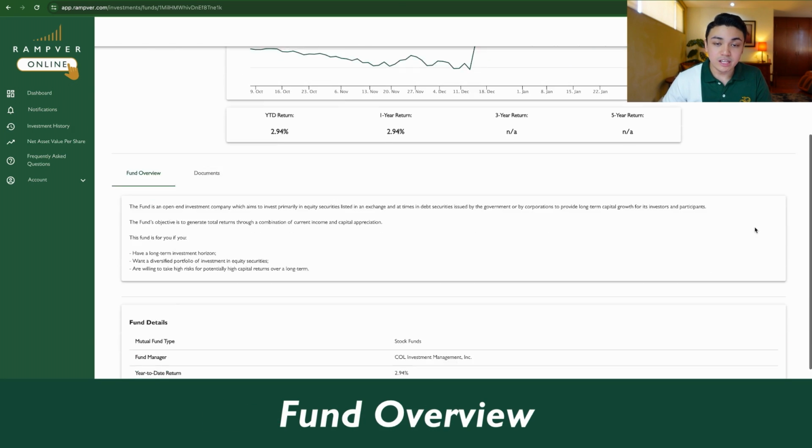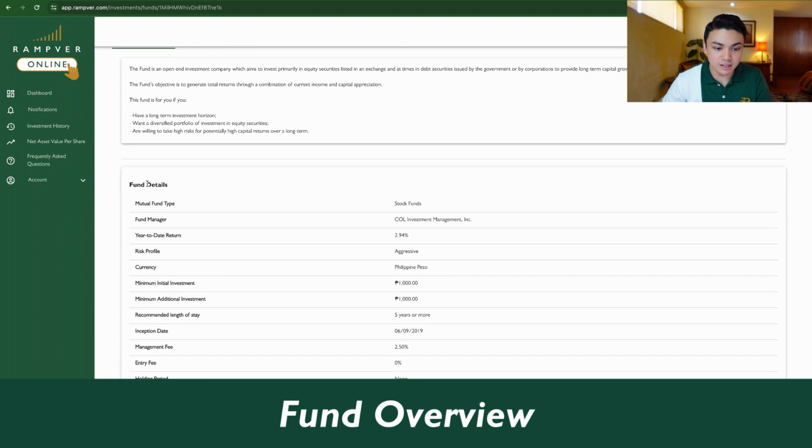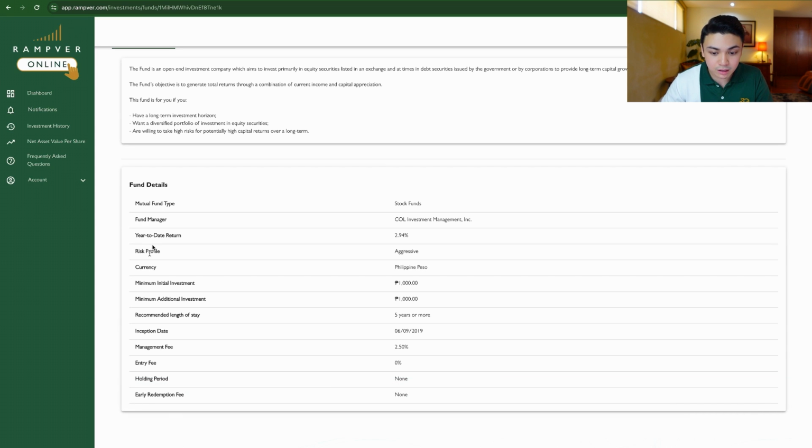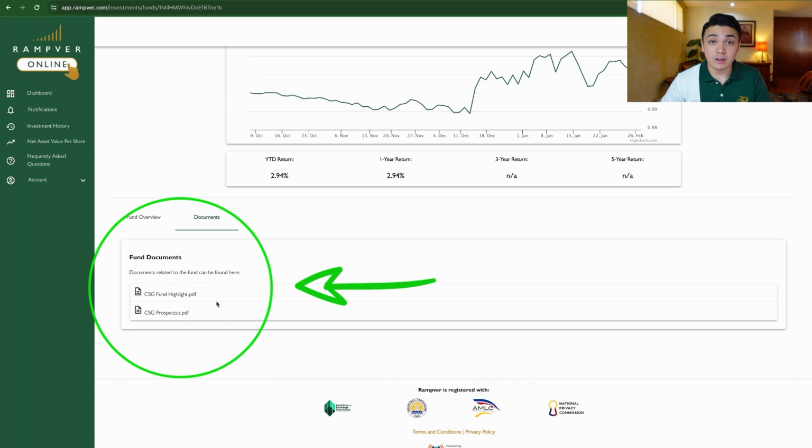You will see more details of the fund. So this is the fund overview and also further fund details: mutual fund type, fund manager, year-to-date return, risk profile, currency, etc. You will also notice here that you have documents related to the fund, whether this is the prospectus, the latest fund fact sheet, or in this case, the fund highlights.